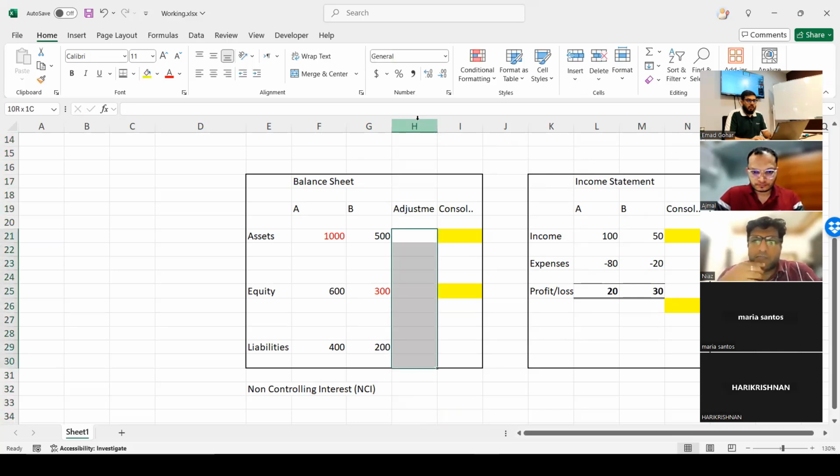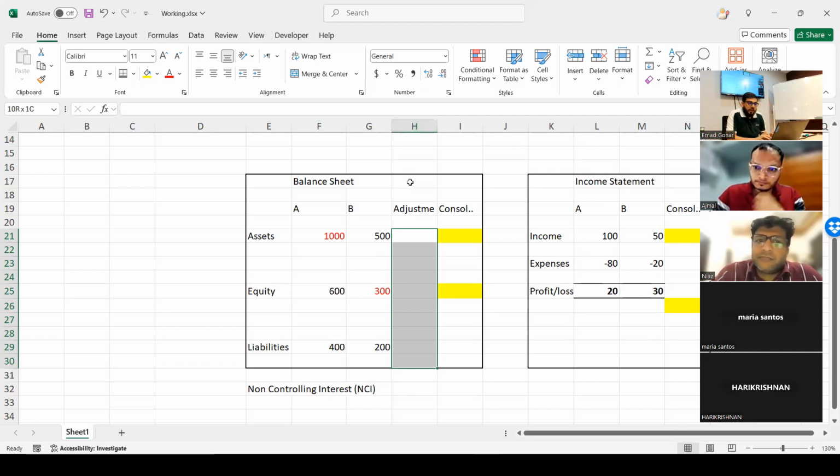So you have the balance sheet of A, you have the balance sheet of B. When you are merging them, you will say 1000 plus 500 like that. And then there will be an adjustment, minus or plus, in this column to reach the next column, which is the consolidated balance sheet. You understand?